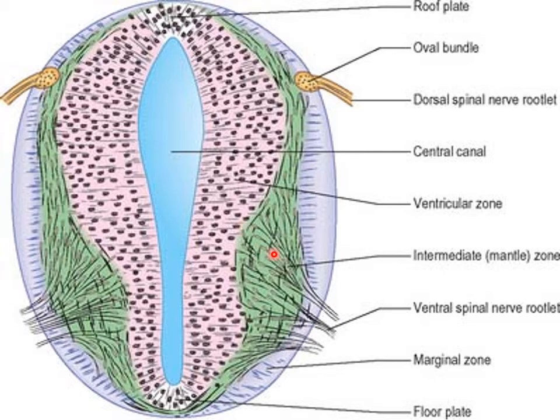The middle layer contains the neurons as well as the macroglia, meaning the oligodendrocytes and the astrocytes, while the outermost layer contains the nerve fibers, and they also contain the astrocytes and the oligodendrocytes.